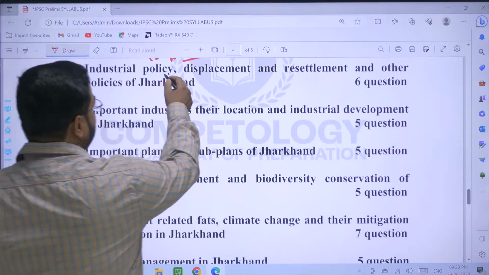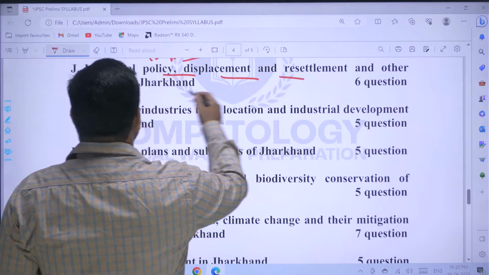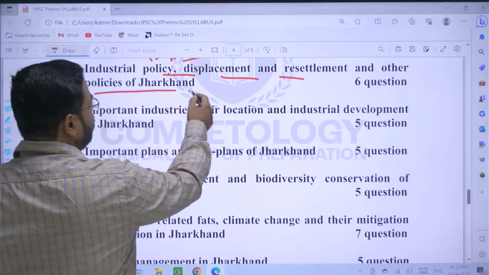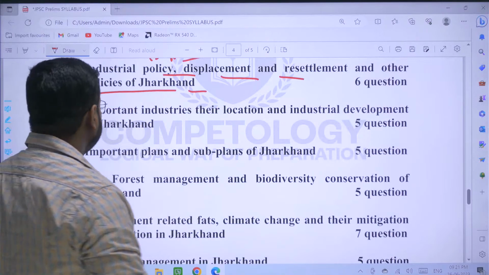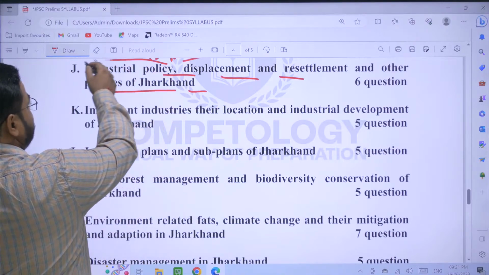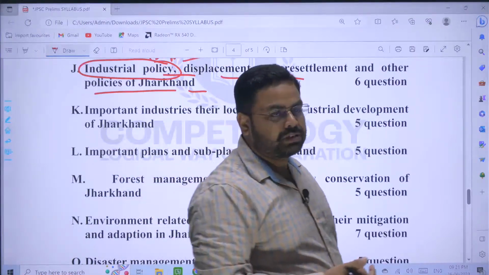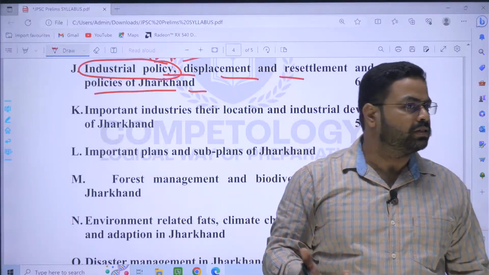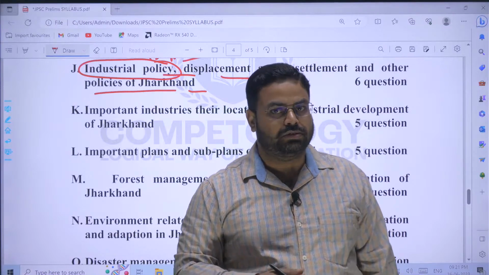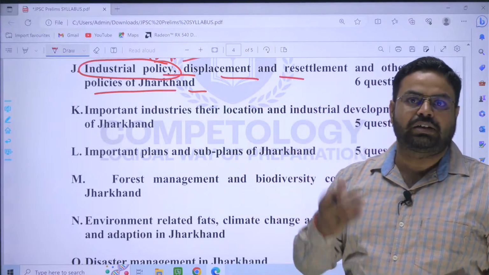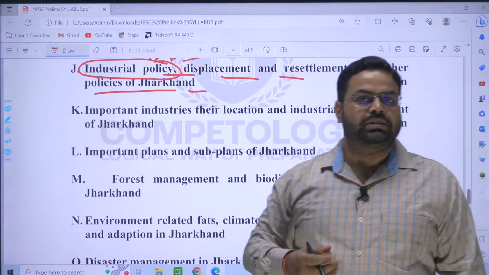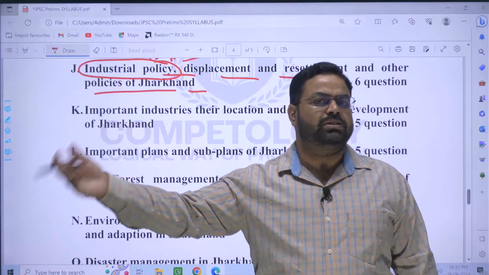Next, industrial policy, displacement, resettlement, and other policies of Jharkhand. 6 questions. So how has the industrial policy of Jharkhand evolved from the date of formation of the state? The first industrial policy was launched in the year 2001. Thereafter, new industrial policies of 2009, 16, 22, etc.